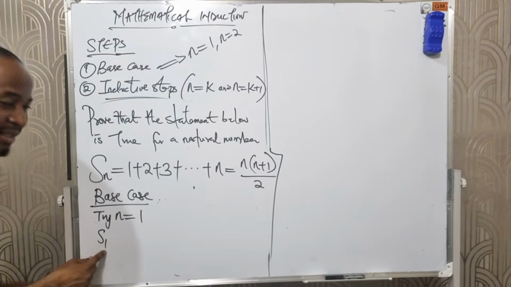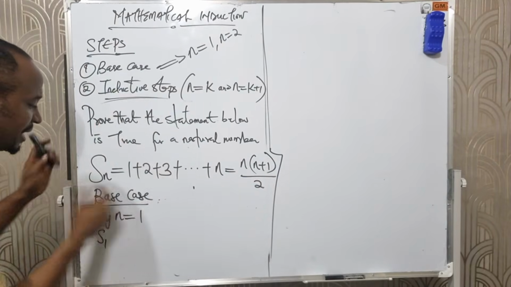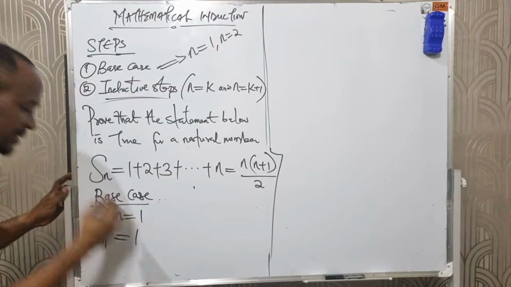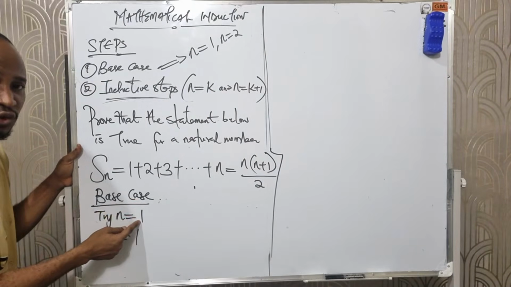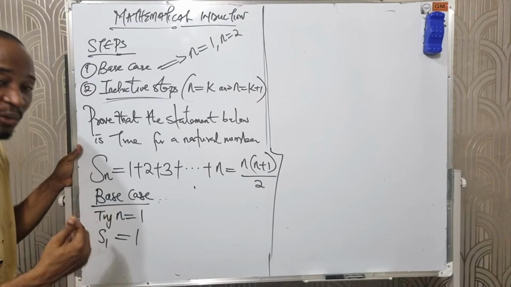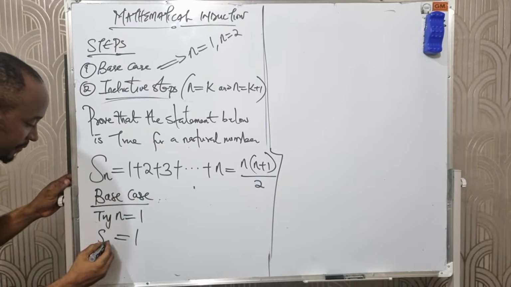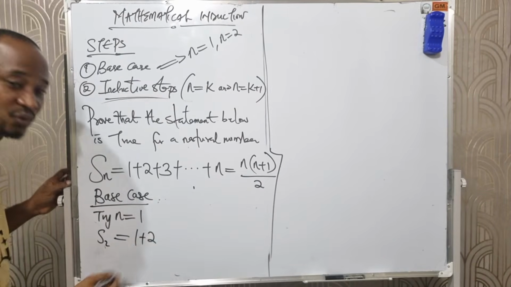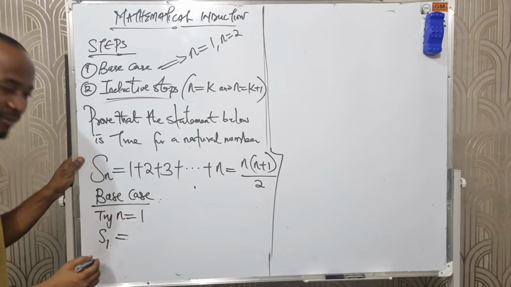So S1 means sum of the first term. What is the sum of the first term here? The answer is 1. If I'm to test for n equals 2, it means that I will find the sum of the second term, which is S2, equals 1 plus 2. But let's start with n equals 1 first, which is S1.